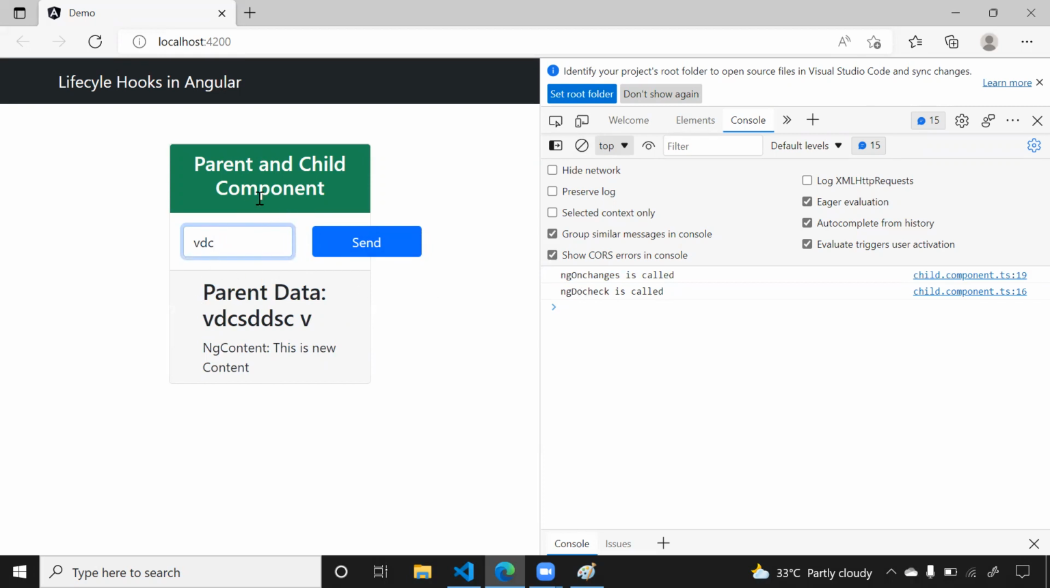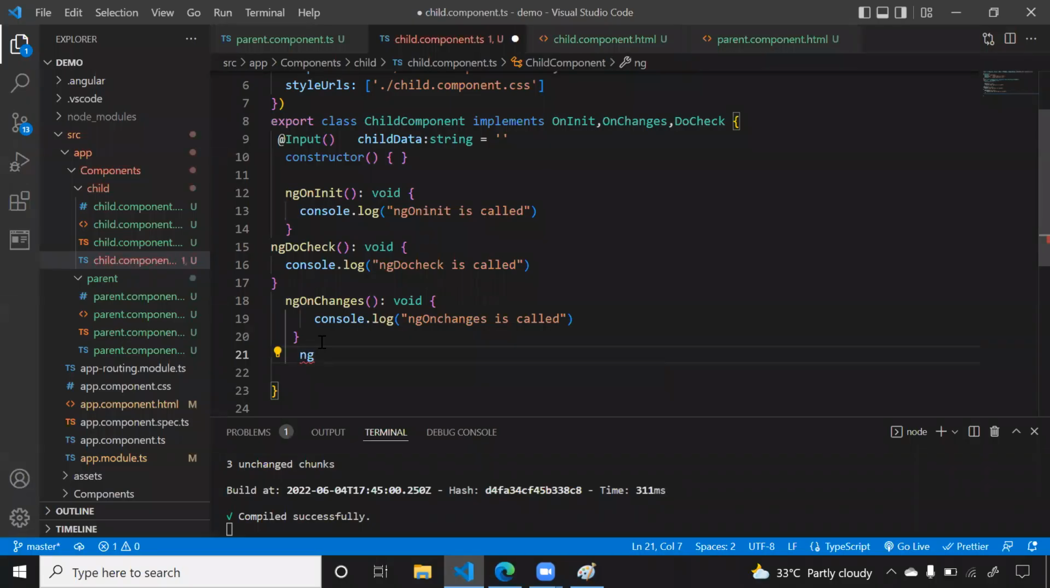So ngDoCheck will be called whenever your component gets updated. For whatever reason, if your component is getting updated, ngDoCheck is called, but ngOnChanges will be called only if the input decorator is updated. Now these are the three lifecycle methods. In the same way, we have one more.